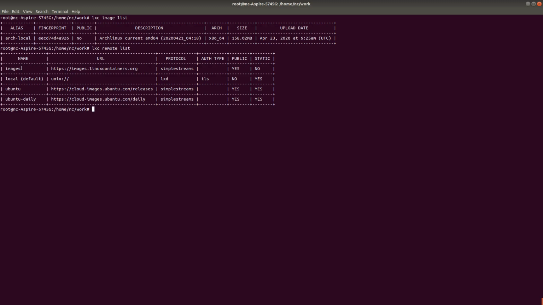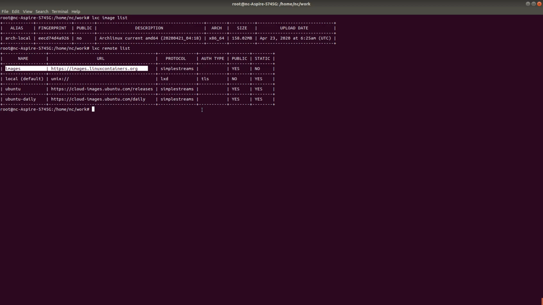As you can see, the first one is the public repository. This will contain all the images. For today's demonstration, I'm going to use Alpine Linux. I'm going to create a container out of Alpine Linux, and then I'm going to create a snapshot and test out all the features. For that, I need to download that image.